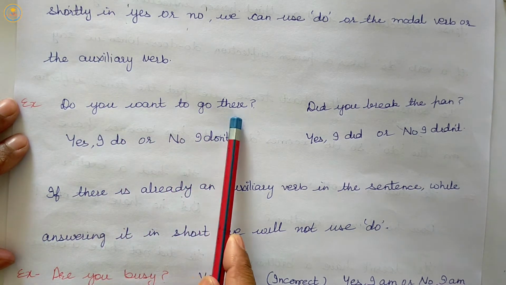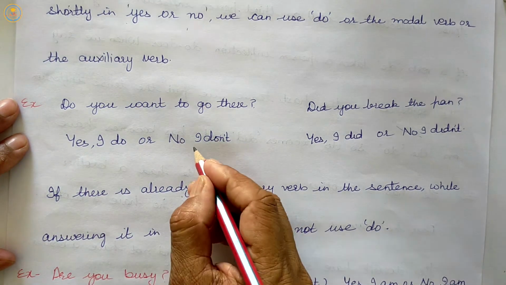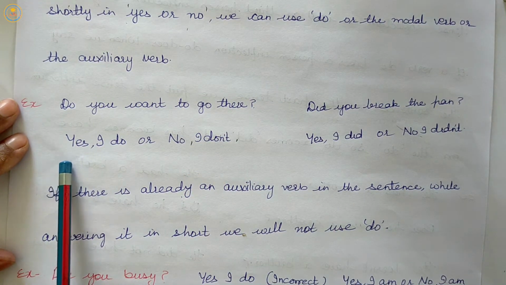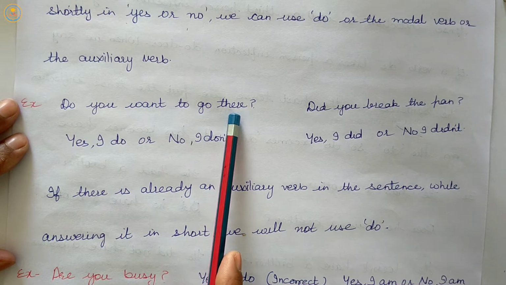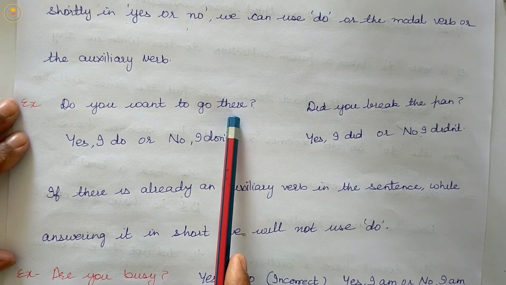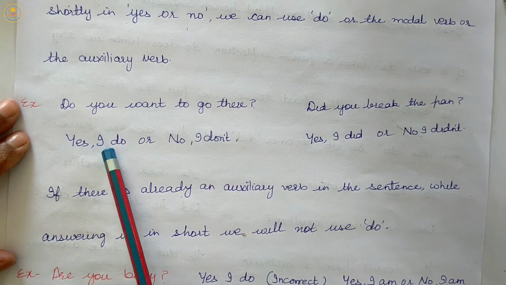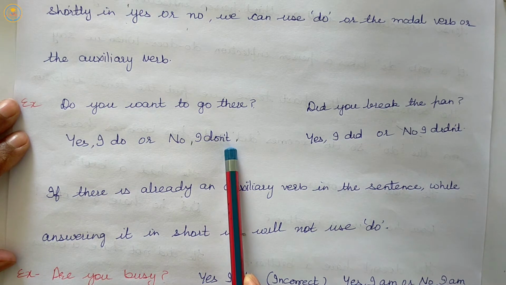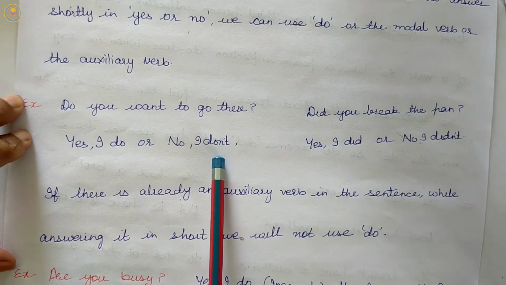So we will use do where we want to answer the statement in short. Do you want to go there? Yes, I do. If you don't want, then no, I don't. The statement is here, do you want to go there? Yes, I want to go there. Negative, no, I don't want to go there. But if we want to give the answer in short, then yes, I do. I do means you want to go there. No, I don't. Do plus not means you don't want to go there. So this is the short form.